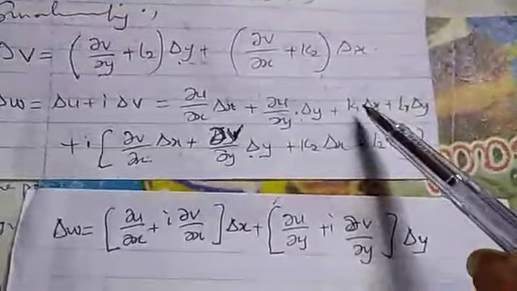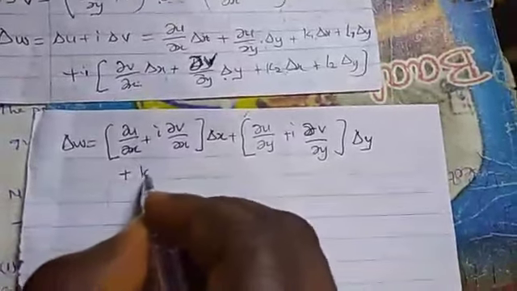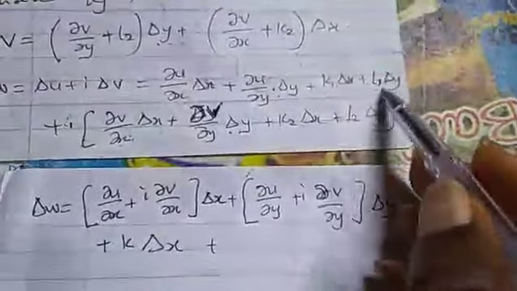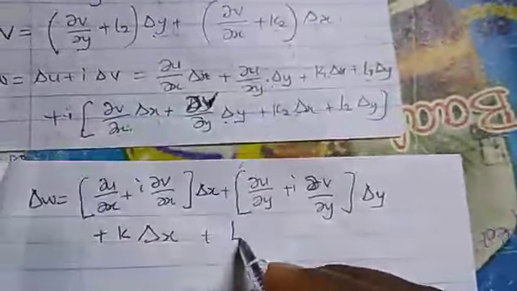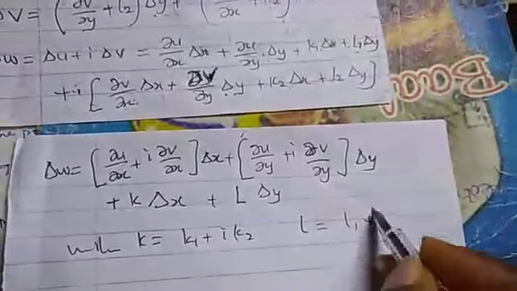Now it remains these two, k1 plus k2 plus ik2. So I can just put k delta s plus this one too, L1 and L2. They are arbitrary constants. I can say L delta y, where k is k1 plus ik2, and L is also L1 plus iL2. So that's our delta W.